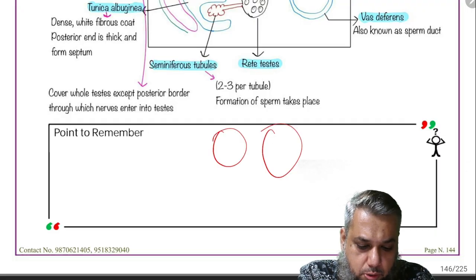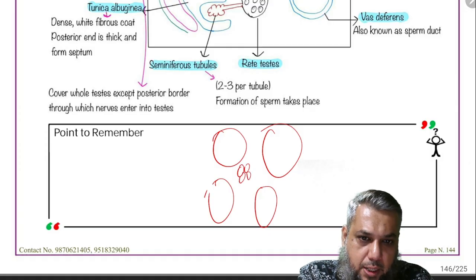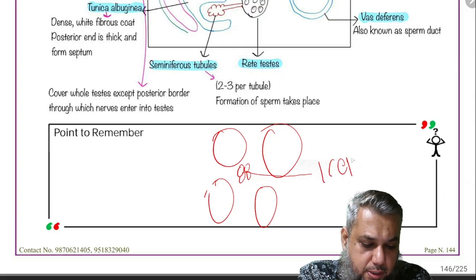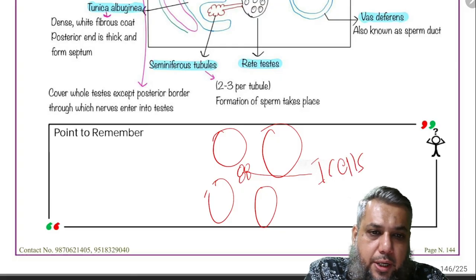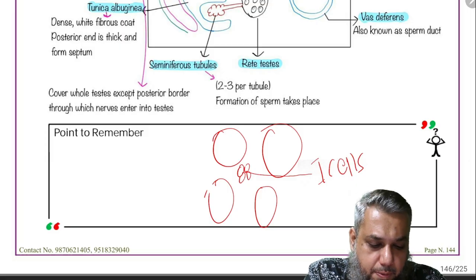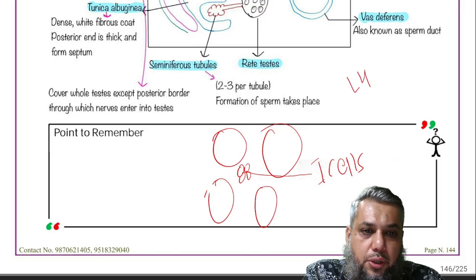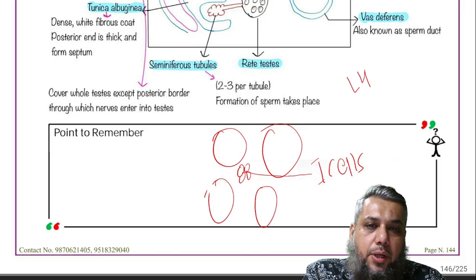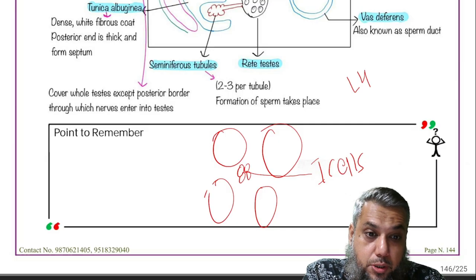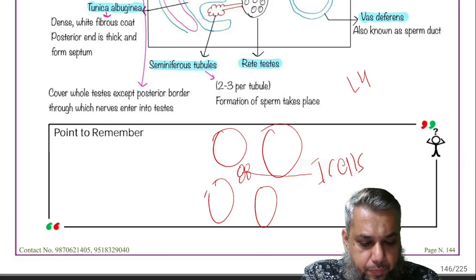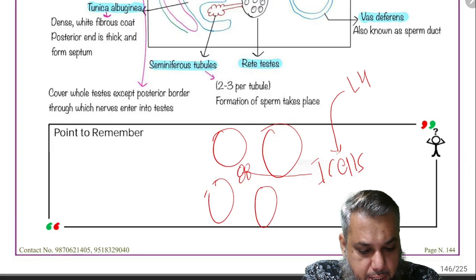The seminiferous tubules, between them, show the presence of cells which are called the interstitial cells, or Leydig cells. Under the influence of the hormone LH, that is luteinizing hormone, which is produced by our anterior pituitary gland, it acts on the interstitial cells.